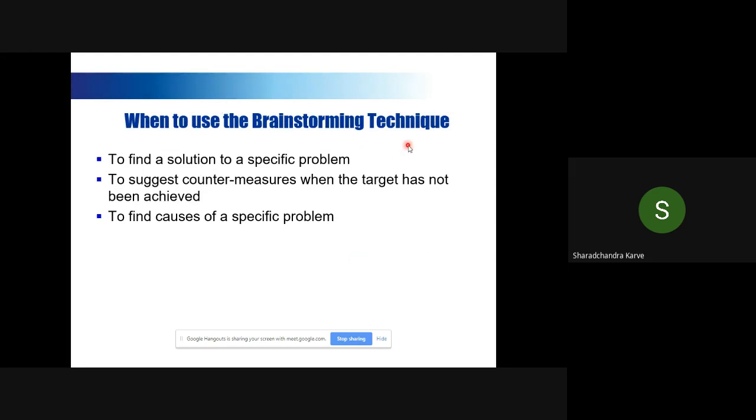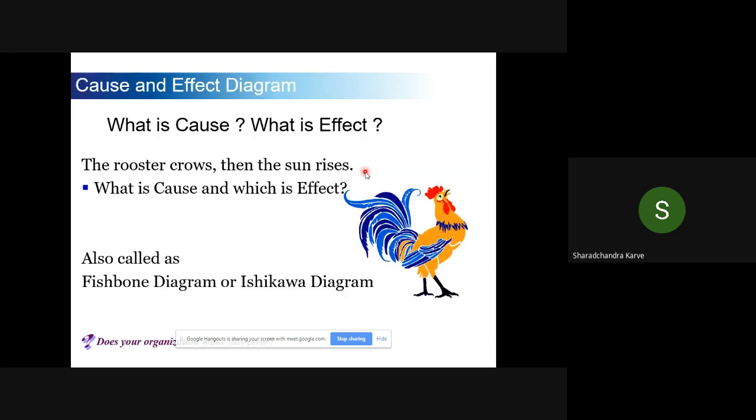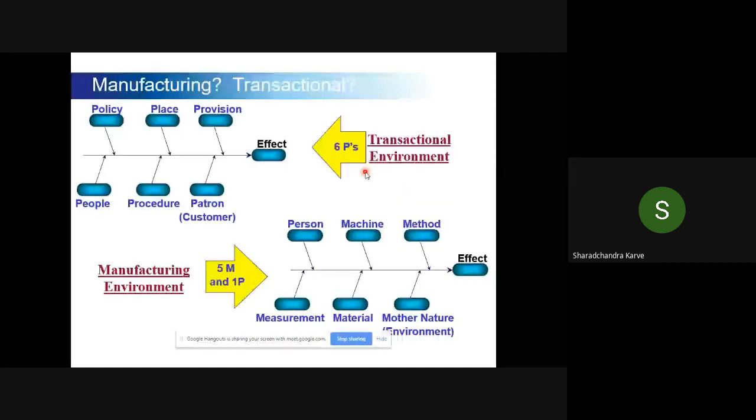When to use brainstorming? To find out a solution to a specific problem, brainstorming can be used. Now, once you get those ideas, we categorize them in what is called a cause and effect diagram. So how do we categorize those ideas? The general guidelines are like this. If it is a transactional environment, then 6 P's. If it is a manufacturing environment, then 5M and 1P, which is person, machine, method, mother nature, material, and measurement.